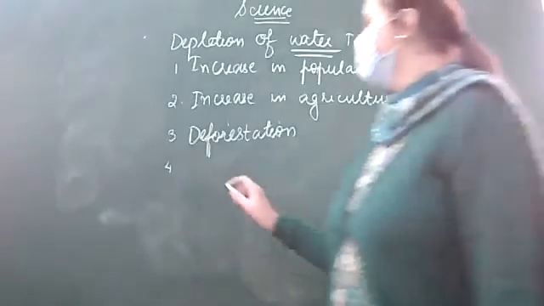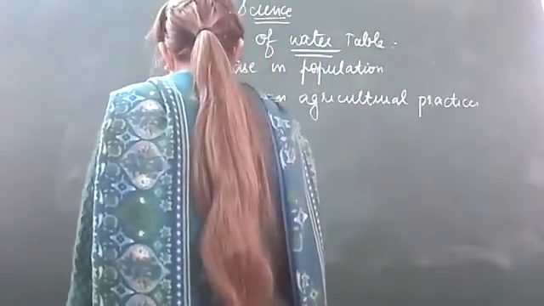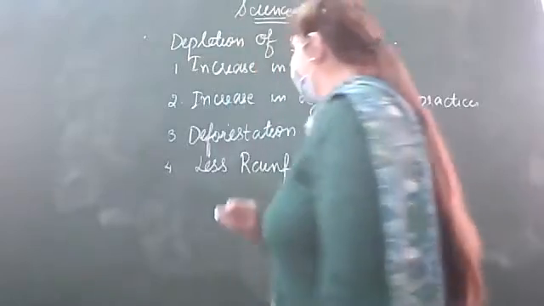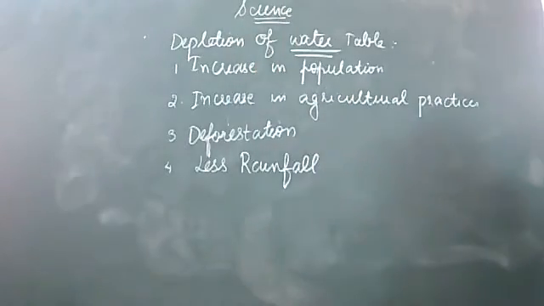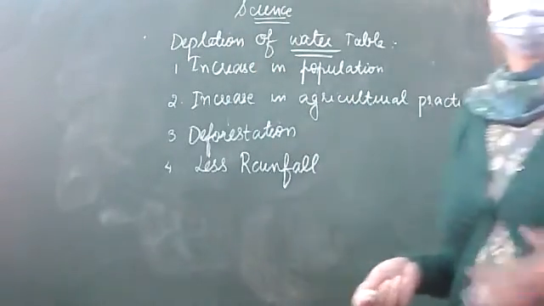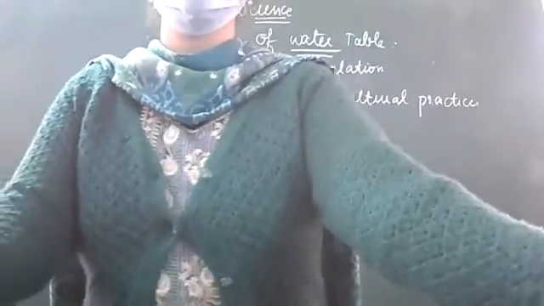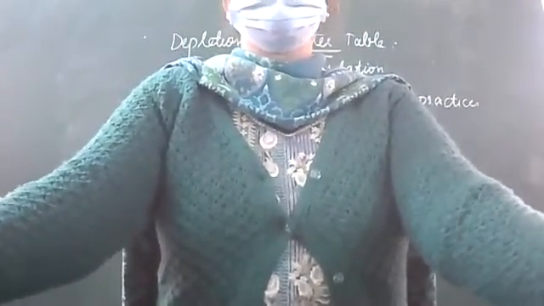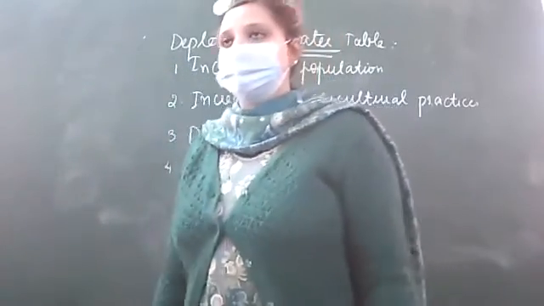Next is less rainfall, or scanty rainfall. We all know that with global warming and the greenhouse effect, the climate and weather conditions are changing day by day.